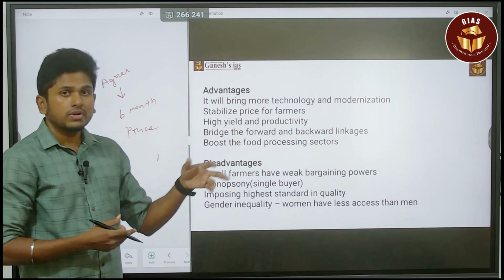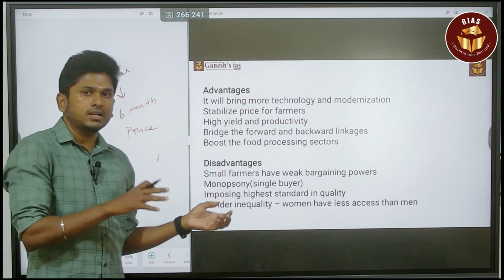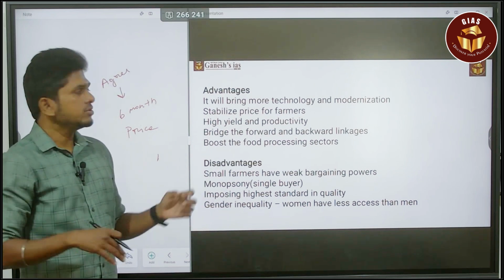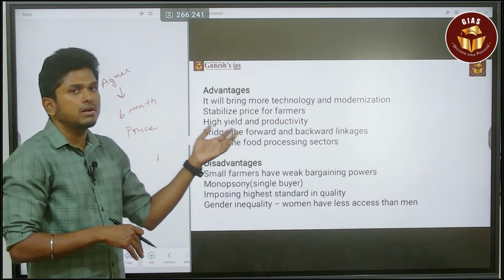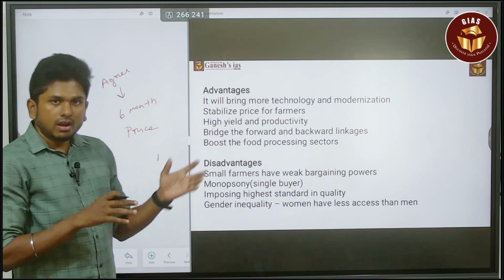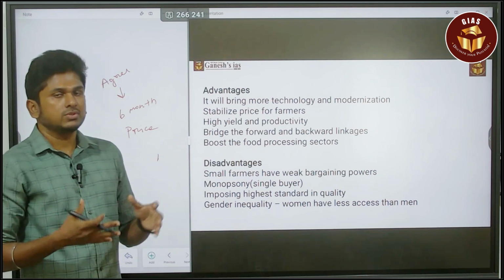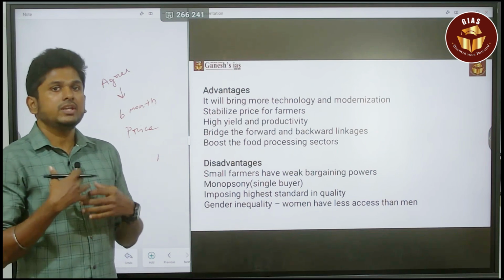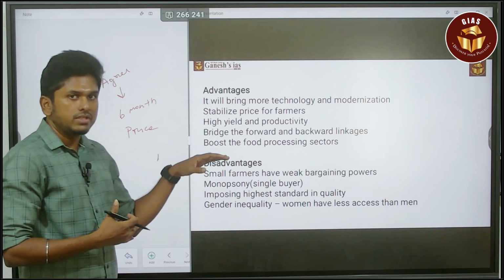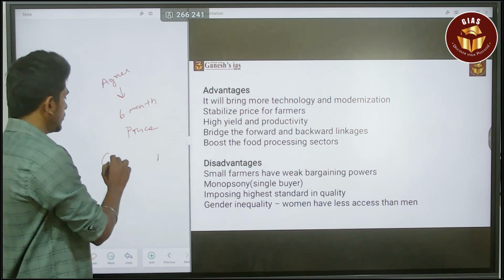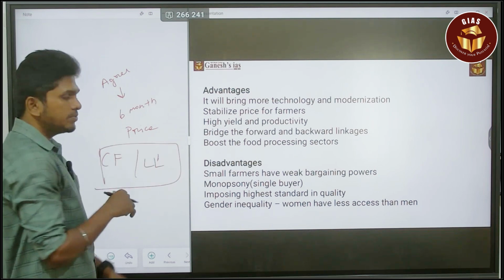Next, bridging the forward and backward linkages, about the connection between the seedlings and also the connection to the market. That is also a major advantage of land leasing and contract farming. Obviously, it will lead to the growth of the food processing industry, which is also one of the benefits, and that will lead to employment opportunities. So these are the major advantages of contract farming and land leasing.